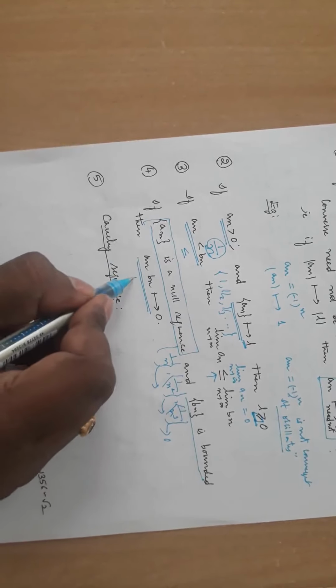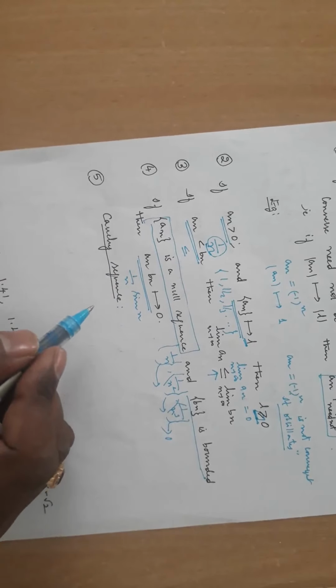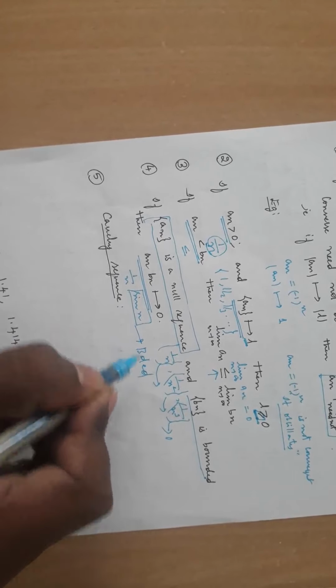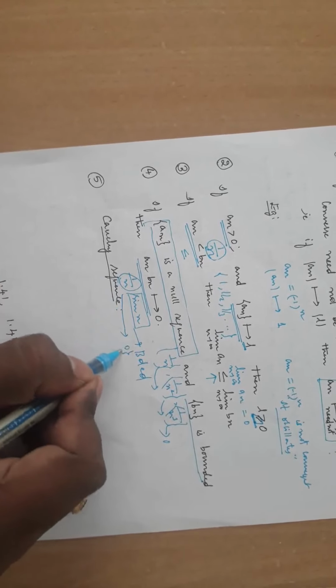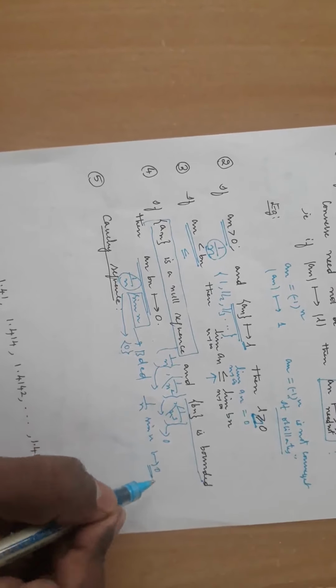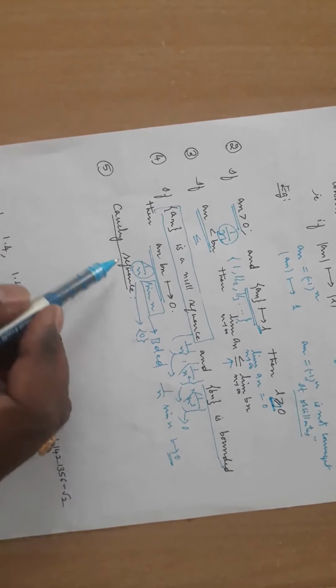The example is take 1 by n into sin n. What can you say about this? Sin n is bounded. 1 by n is converging to 0. So 1 by n into sin n is converging to 0. This idea is clear?